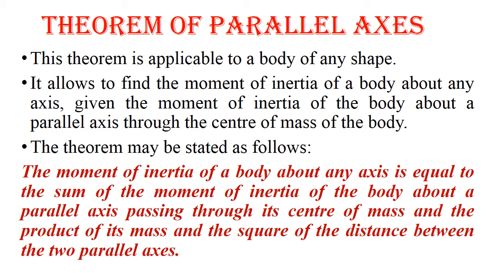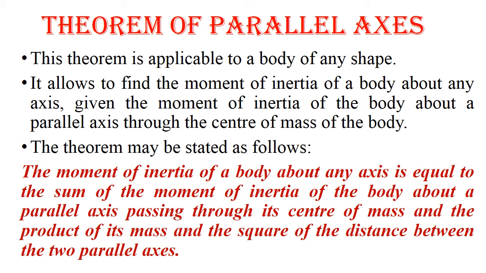Now, theorem of parallel axis. This theorem is applicable to a body of any shape, whatever be the shape, it doesn't matter. It allows us to find the moment of inertia of a body about any axis given the moment of inertia of the body about a parallel axis through the center of mass of the body.